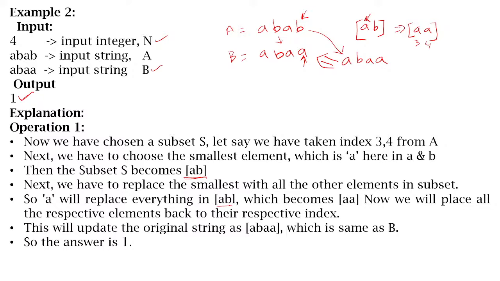Okay, so AB now becomes AA. Okay, so if you replace everything, the original string changes to ABAA, which is same as B. So that's why the answer is 1 here. Okay, so this is the explanation provided here.